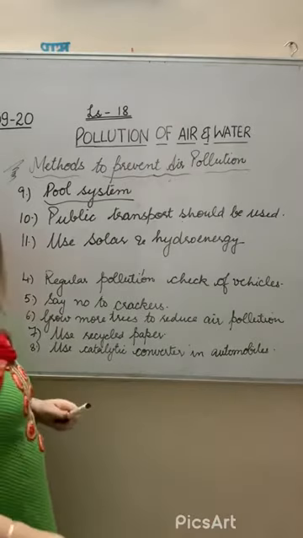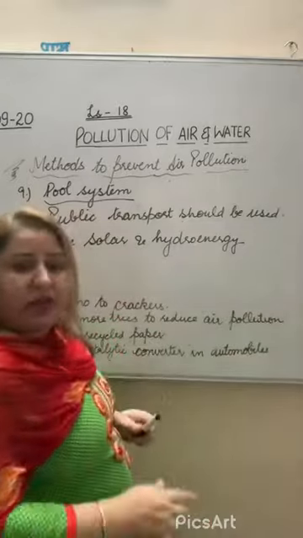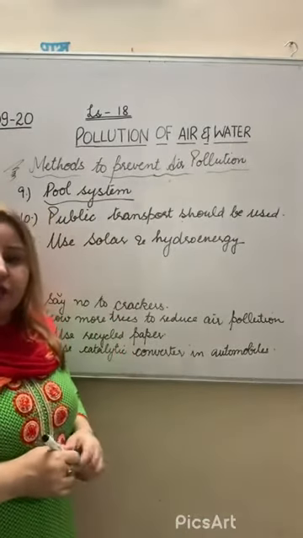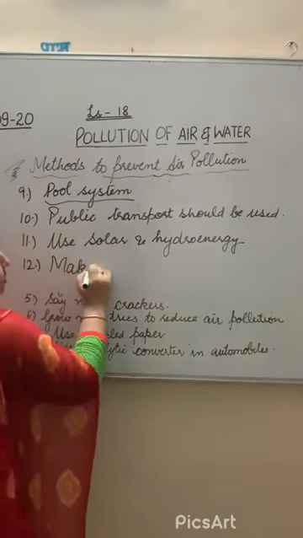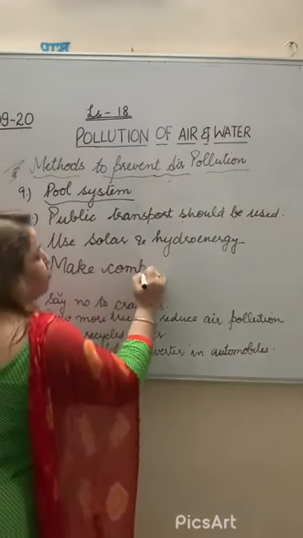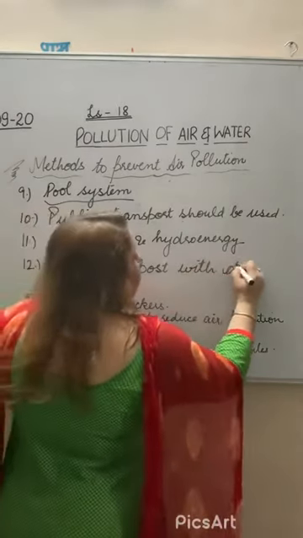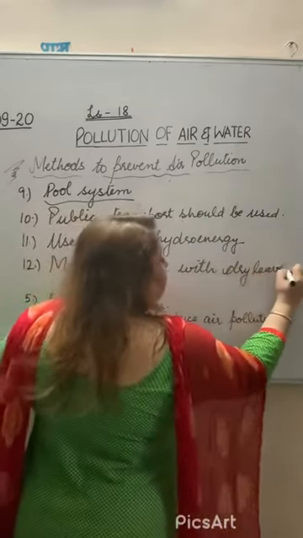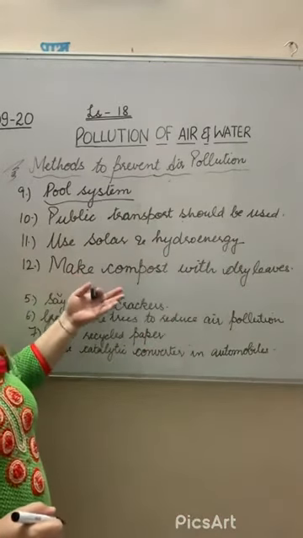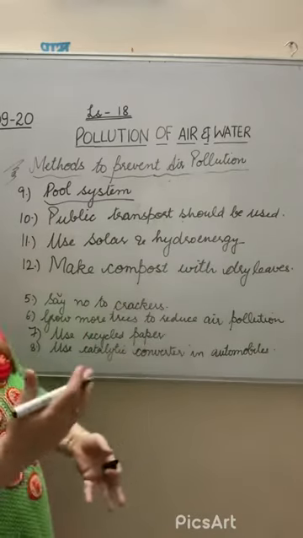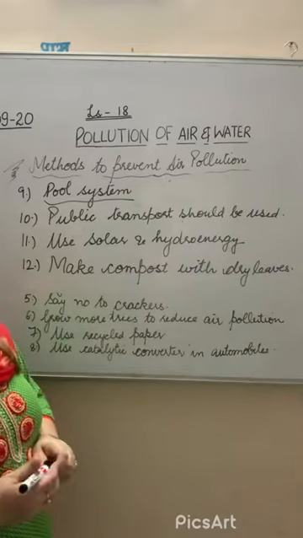We can do one important thing also, make compost of dry leaves. When we burn these dry leaves, it causes air pollution. So what we have to do is make compost with the help of dry leaves. By using these dry leaves, we can make compost, and that will help increase the fertility of the soil, adding manure, and we can also reduce air pollution, right?